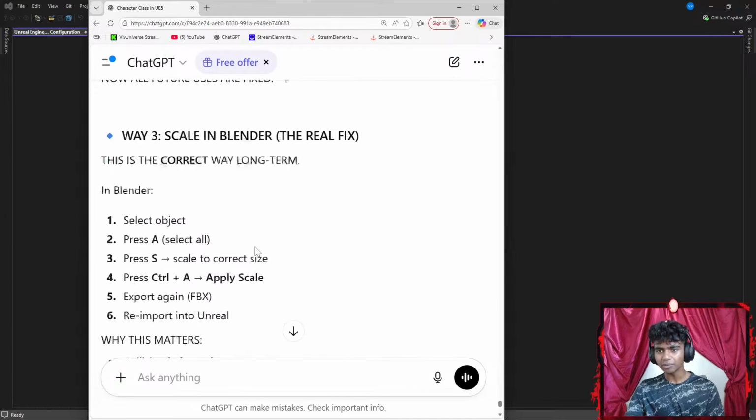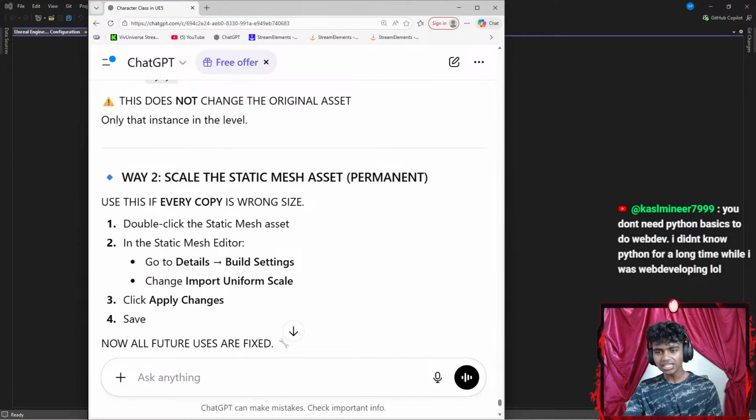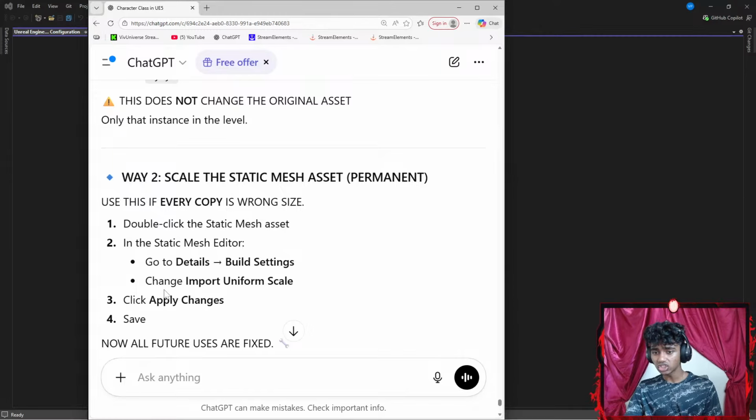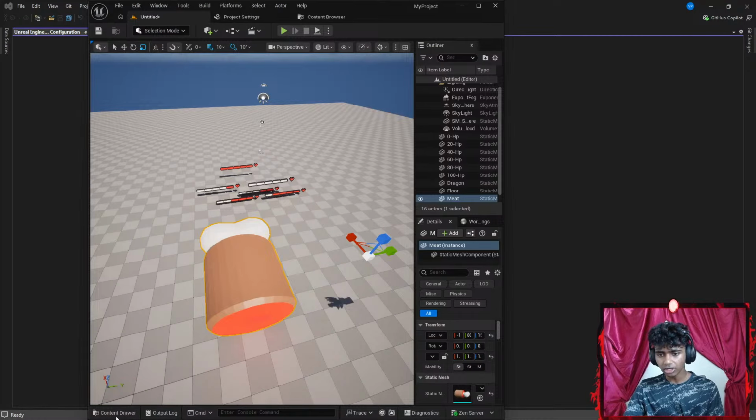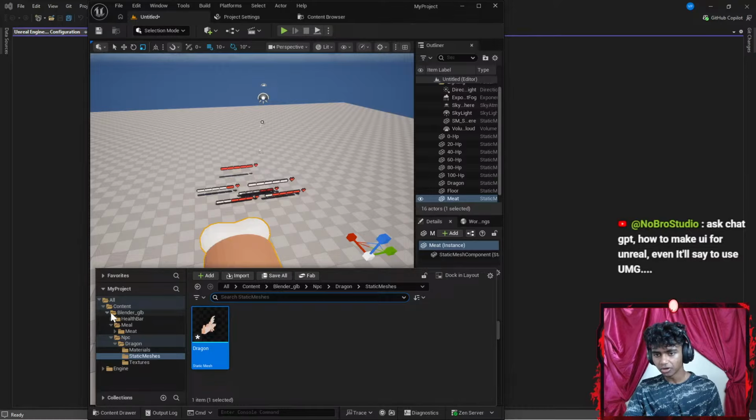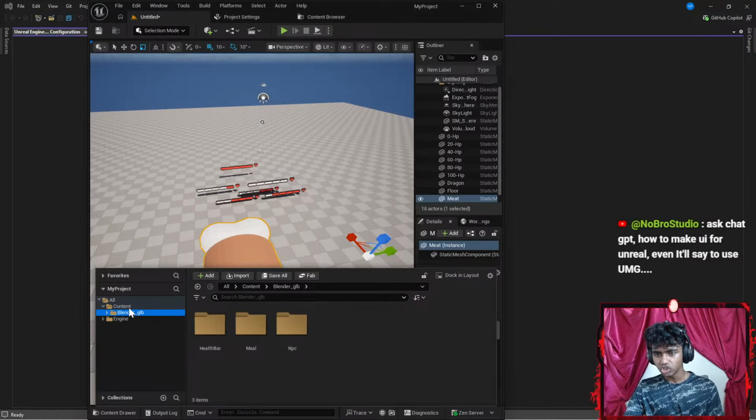Okay, let's try the second method. The second method is use this if every mesh is the wrong size. Double click the static mesh asset. Okay, in the static mesh editor details, change import uniform scale. I see. Okay, let's go to my content drawer. I'm gonna go to my Blender files under my content. There we go. Double click.